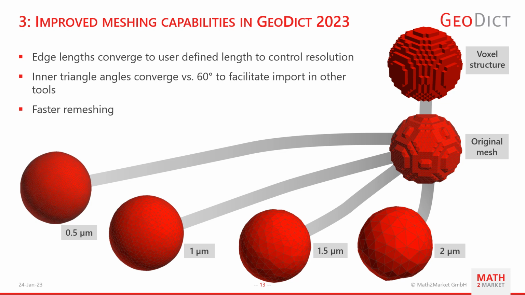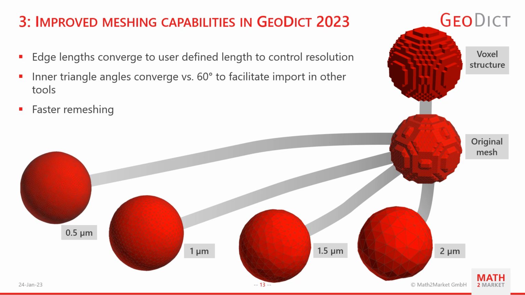Edge length can be predefined by the user to adapt to the specific need of mesh refinement. Triangle aspect ratios are improved to provide high-quality meshing. Furthermore, remeshing has been improved in speed.